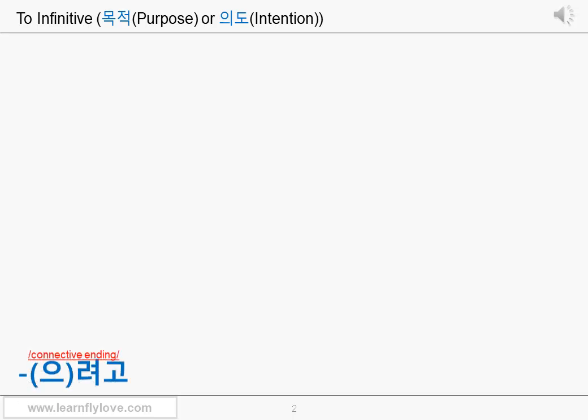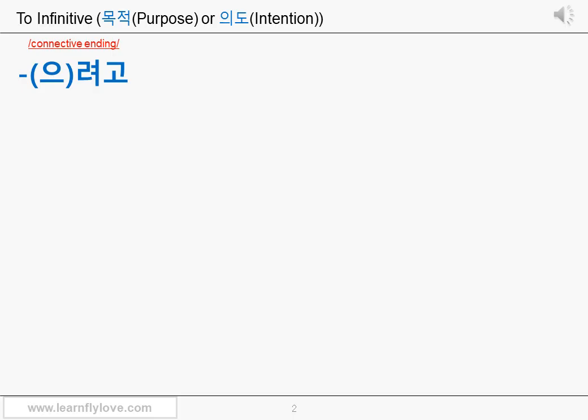The first one is the connective ending 으려고 or 려고. It's a connective ending, therefore, of course, it's added to a stem of a verb normally, but it can be added to a stem of an adjective too. When there is a final consonant in the last letter of the stem, you add 으려고, except the case where the last letter of the stem has a final l consonant, because final l consonant and sound cannot be used together. The last go sound can actually be omitted, but let's not talk about it here because it's too complicated.